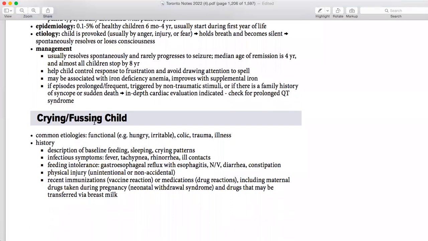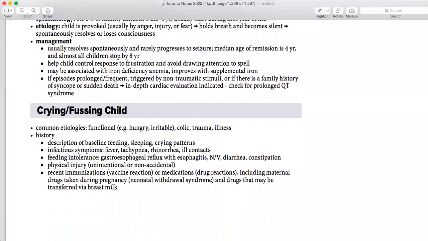Then comes the crying or fussing child. The common etiology is basically functional. Most of the time the child is crying because he's hungry or his diaper is wet. So you have to rule out the basic things before starting any CBC or anything like that. You need to know whether the parents are taking care of the baby properly or not. If the baby is not being taken care of properly, you are going to do CBC and so on. Let's suppose you start the medication and everything is done, still the baby is crying, right?